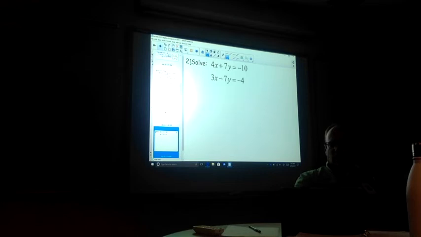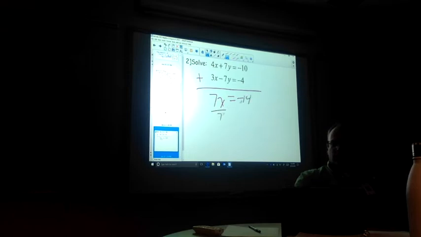All right, this problem is set up really nicely for us to use the elimination method, or the addition method. When you take a look at the two, you probably have realized that positive 7y and negative 7y are opposite values. So if I just add these two equations together just as they are, you add 4x and 3x to get 7x, 7y minus 7y cancels out, right? And then negative 10 added to negative 4 is negative 14.